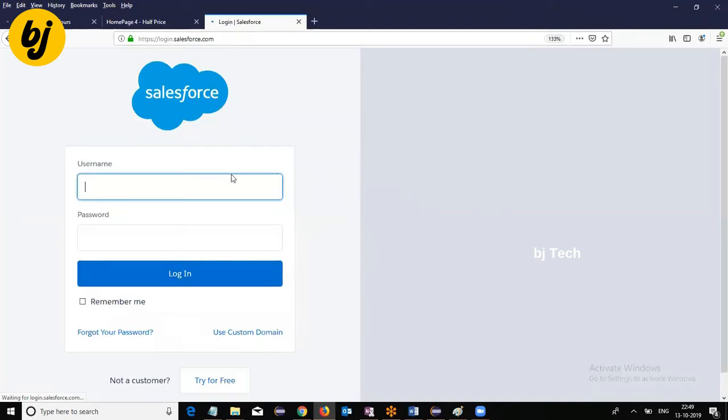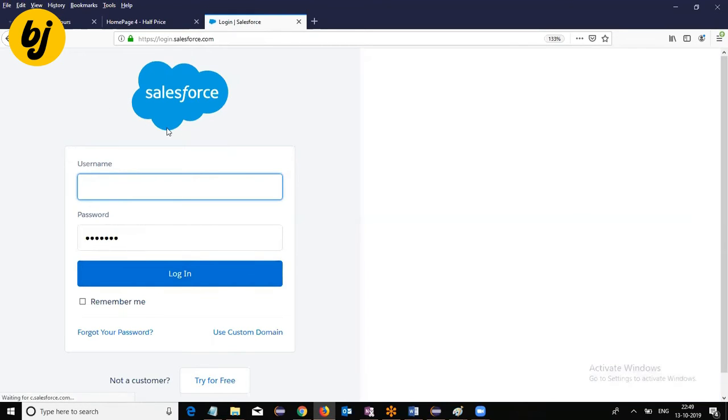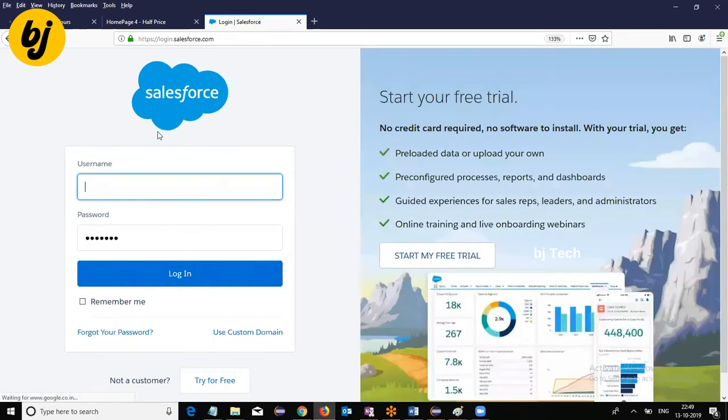A simple example: without entering the username, I am going to enter the password. If I click on login after entering the password without the username, generally what is our expectation? An error message should pop up. Right. I'm going to click on login. The expectation is that an error message should pop up.